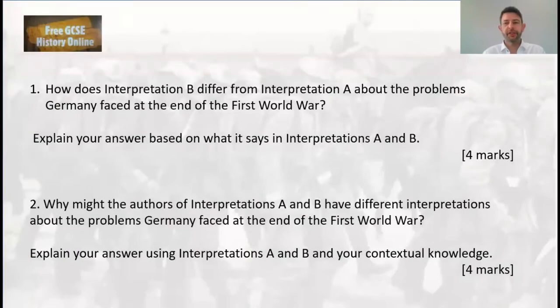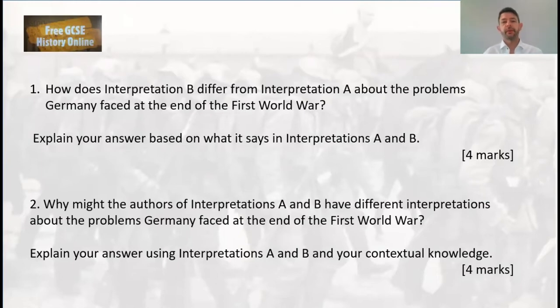So here we are with the questions. Now this is a little bit of a tricky one to explain. I think it's best to do these 2 questions together. So this is from the AQA exam, but you might find similar questions elsewhere. The key thing to note here is that the questions are quite similar, but they're very different. So let's have a read through them and see if we can spot the differences.